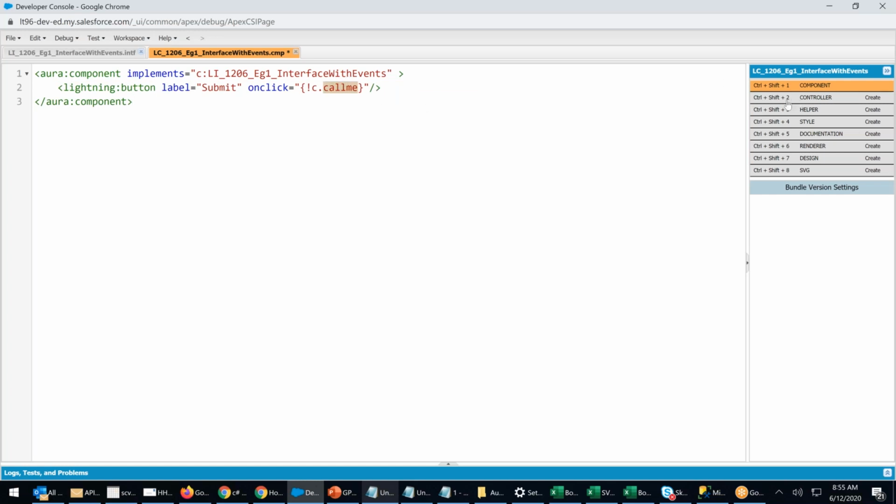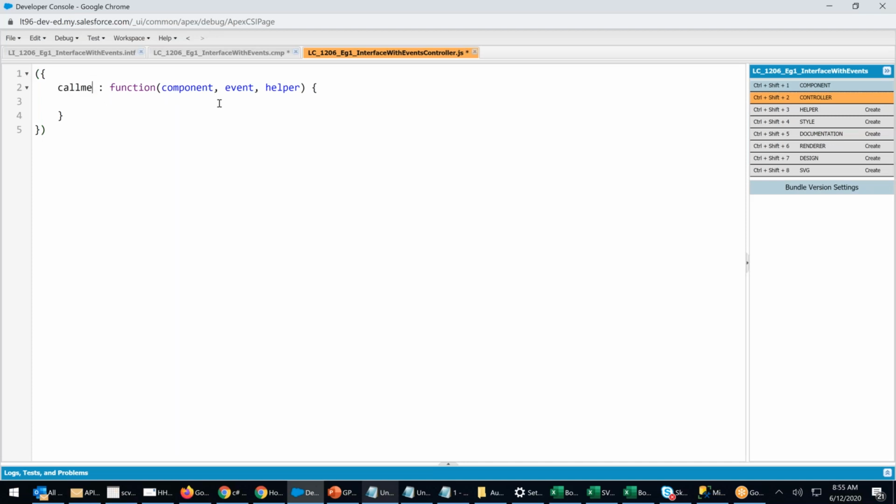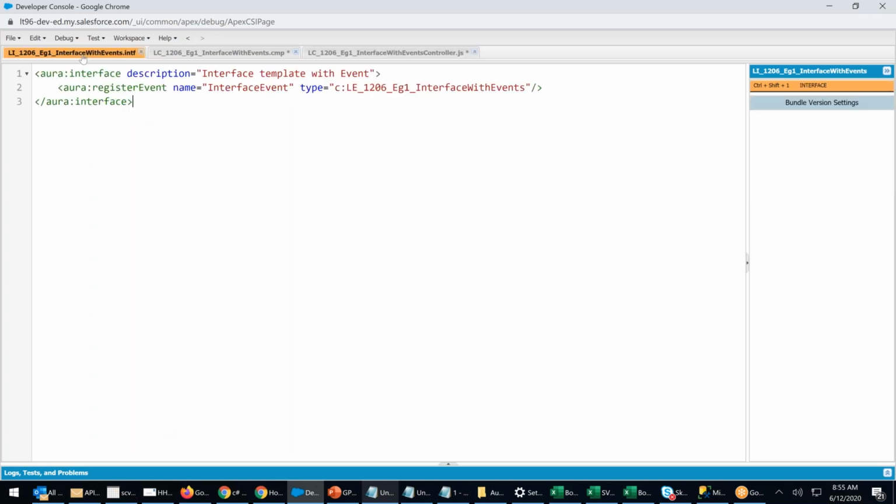Call me. I'm going to the controller. I replace my action with call me. Then how to fire an event? First get the event, EVT. I told you we always use EVT in real time, so I am habitual of using EVT. You can put any name there. EVT equals component dot get event. You have to give the name of the event, the nickname. Interface event is the nickname.